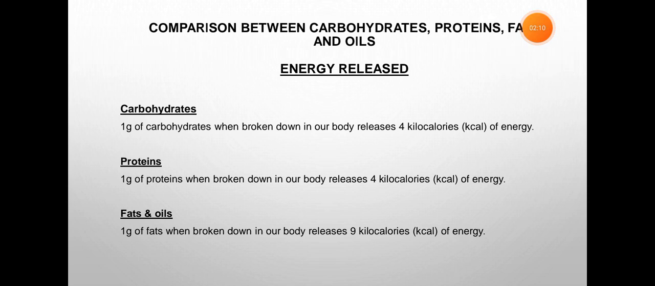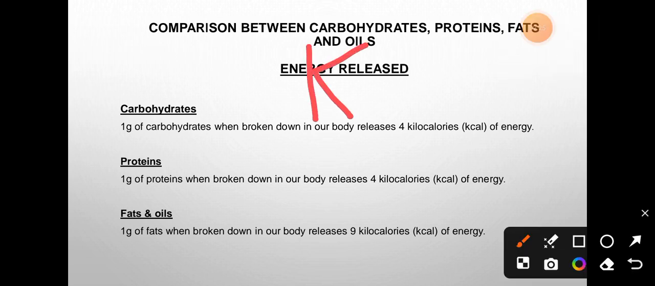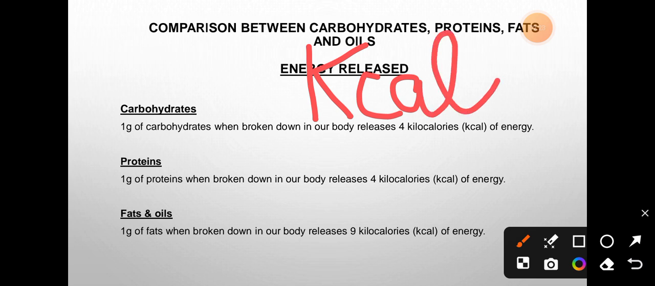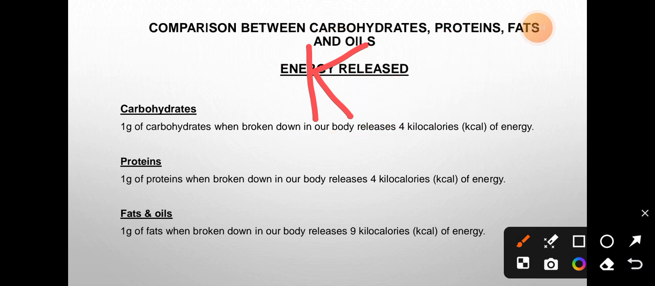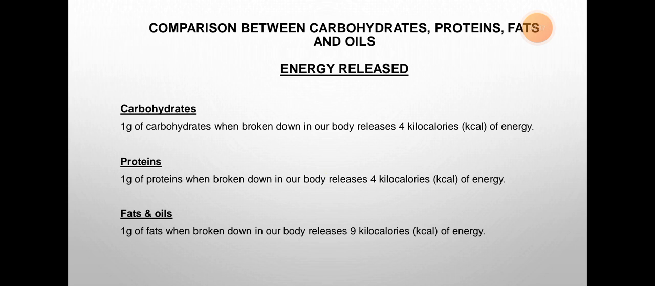Now, the difference between the energy released, I have told you in the previous class, so I'll not expand it. Here, 1 gram of carbohydrate when broken down in the body releases 4 kilocalories of energy. And the sign of calories is capital K, small cal, kilocalories. So this is basically the sign of it. Protein: 1 gram of protein when broken down in your body releases 4 kilocalories of energy. And then fats and oils: 1 gram of fat when broken down in your body releases 9 kilocalories of energy. Again, I told you that fats and oils are rich in nutrients.